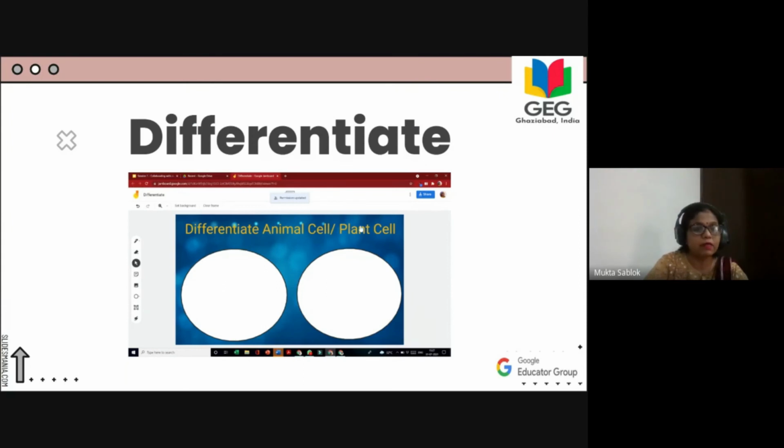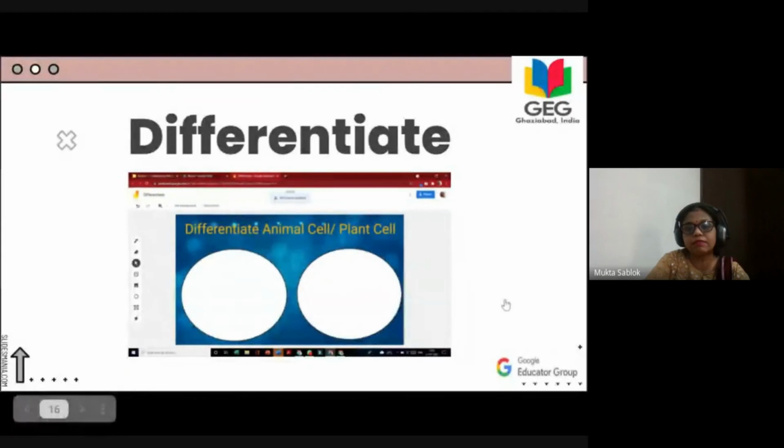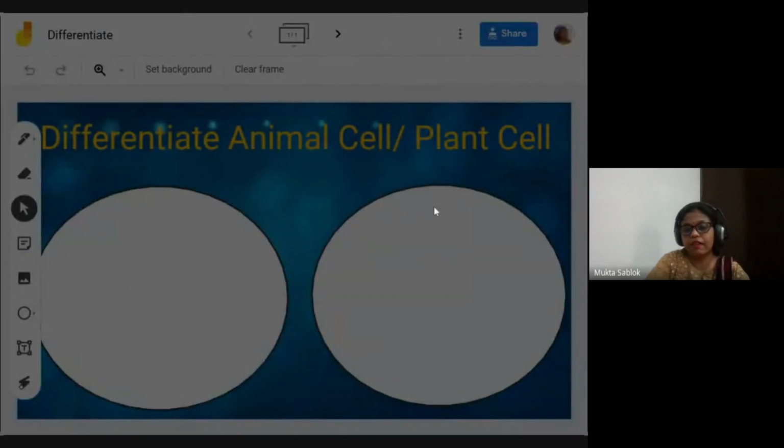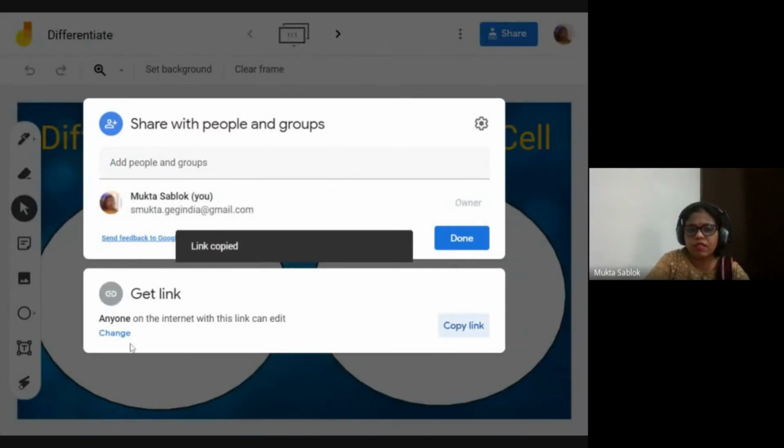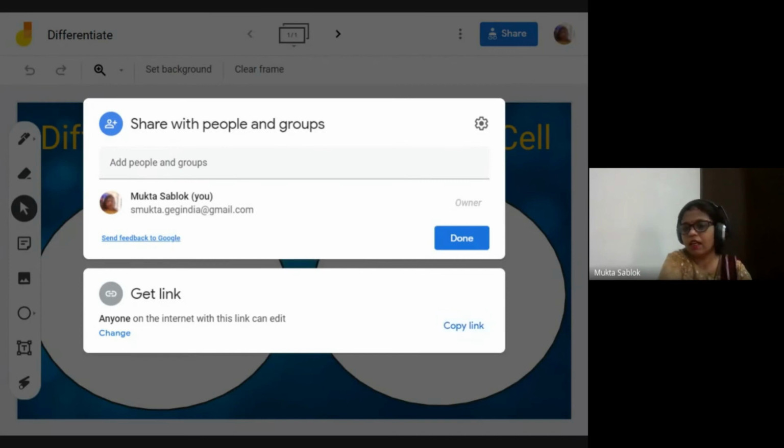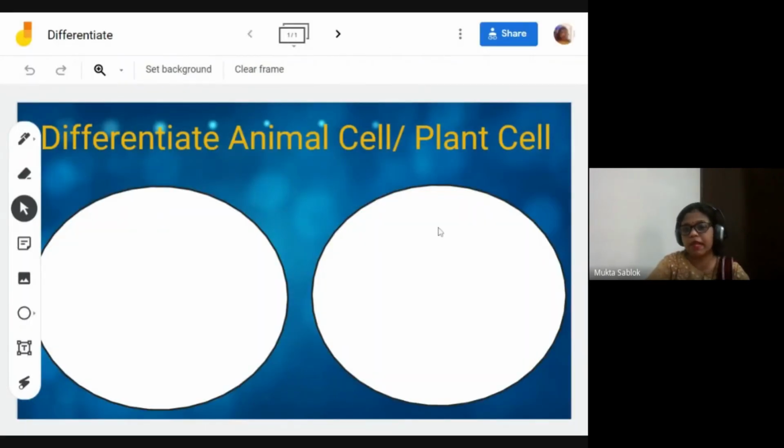Just written, what are the differentiation between animal cell, plant cell? Share the screen and write it. Open questions. We are not taking a test. Just write, what are the differentiation between animal cell, plant cell? The first one is for the animal cell. The second one is for the plant cell. So join and start writing with a sticky note, just small, or with a text box you can write. So we can give such activities to students, and believe me, students love it.